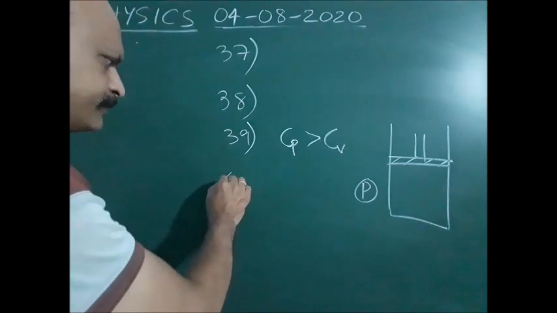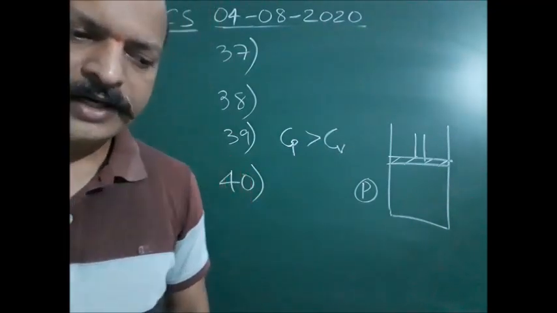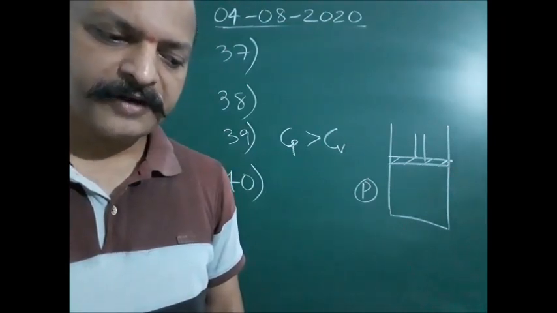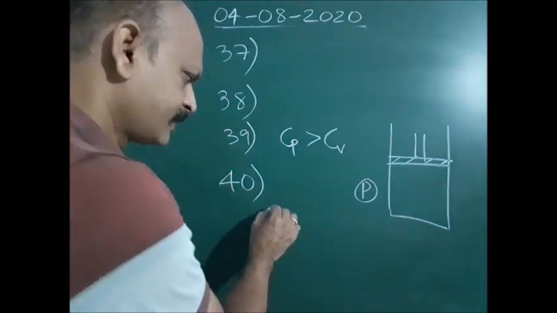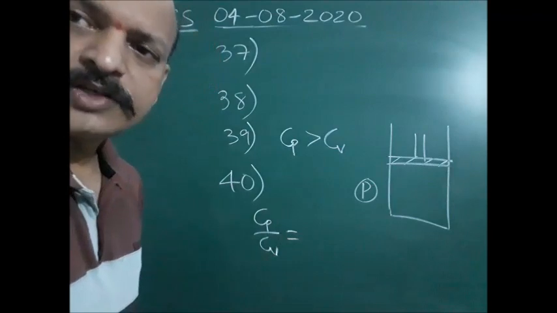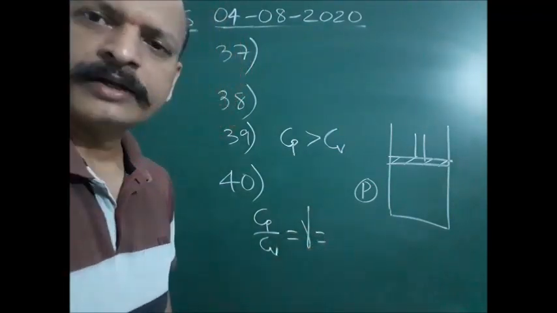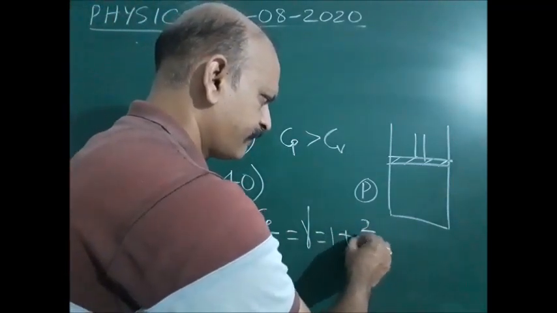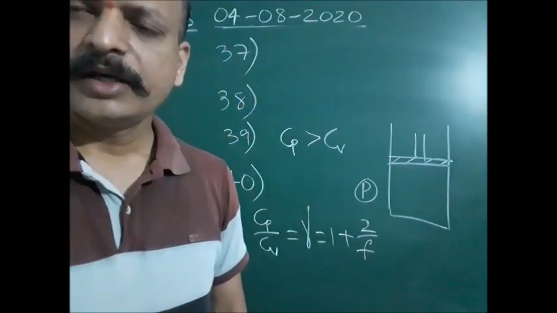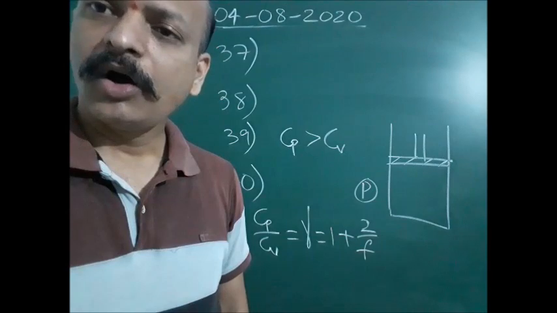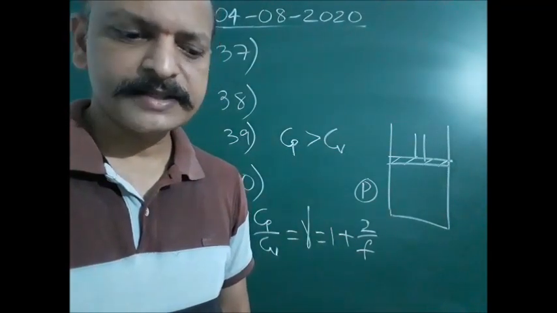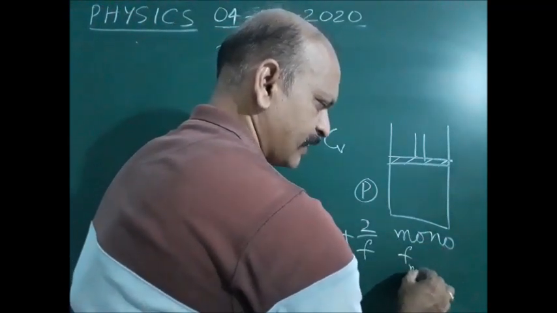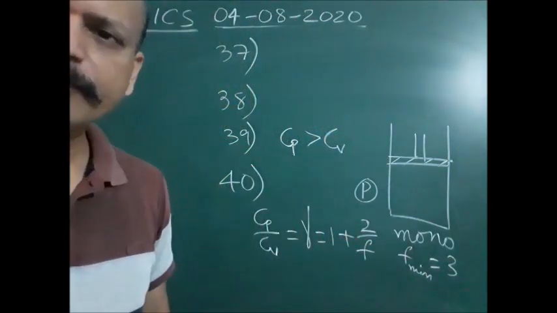Question number 40. The ratio Cp by Cv of the specific heats at constant pressure and constant volume of any perfect gas, which we call gamma, is defined as 1 plus 2 by F. Now, out of all gases, monoatomic, diatomic and triatomic, the F value is minimum for monoatomic gas, which is 3.